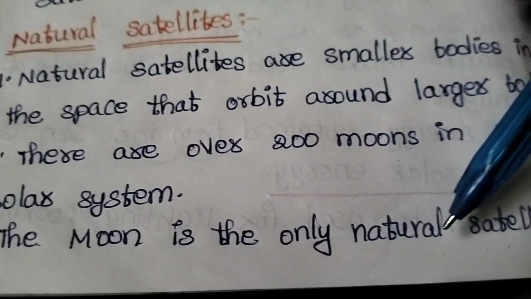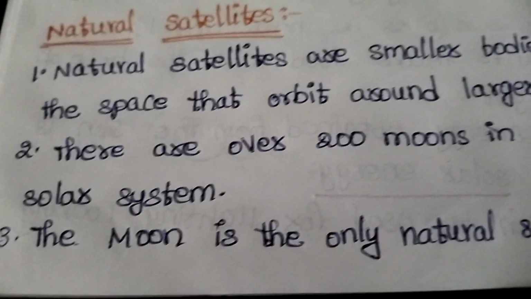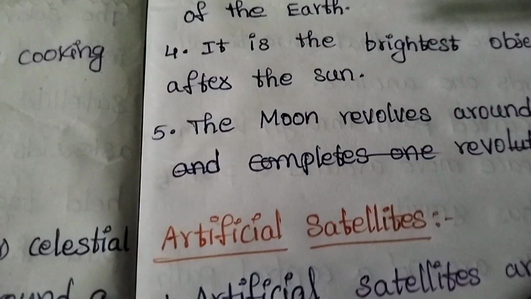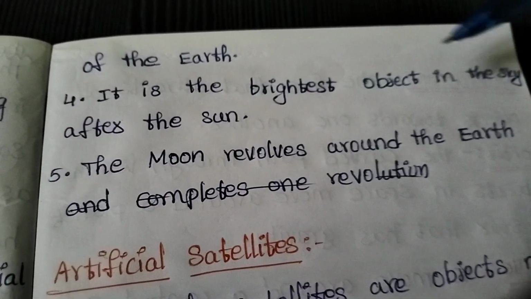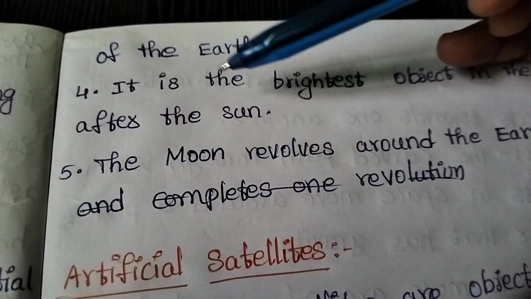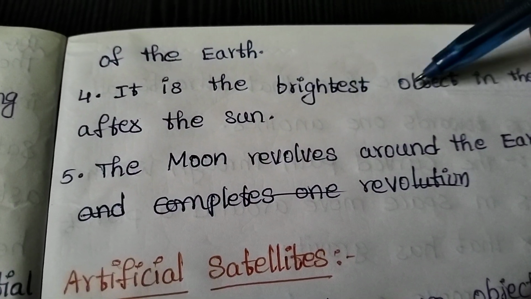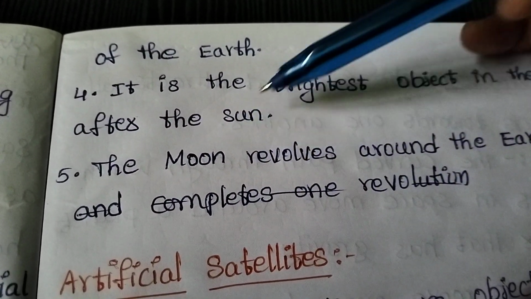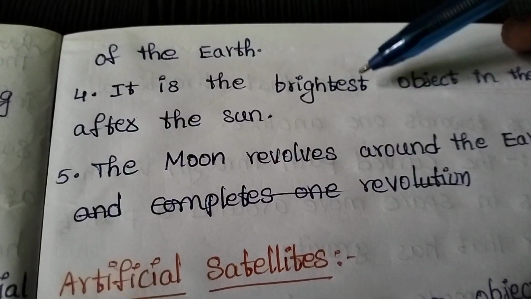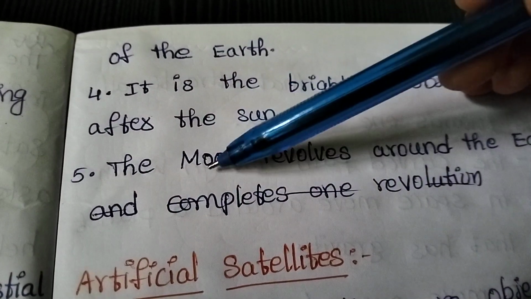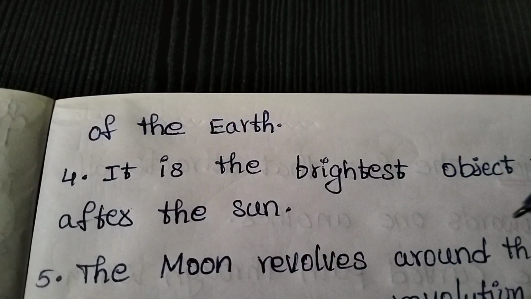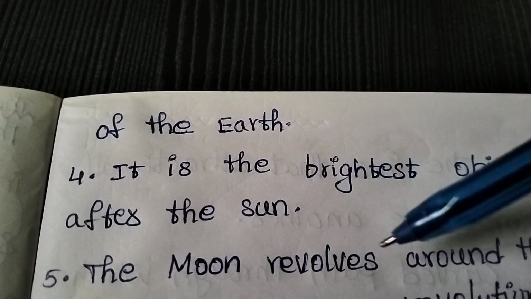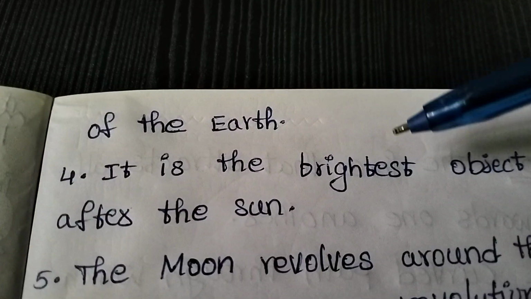And the moon is the only natural satellite of the earth. It is the brightest object in the sky after the sun. The moon revolves around the earth. We know that the moon is the natural satellite of the earth.